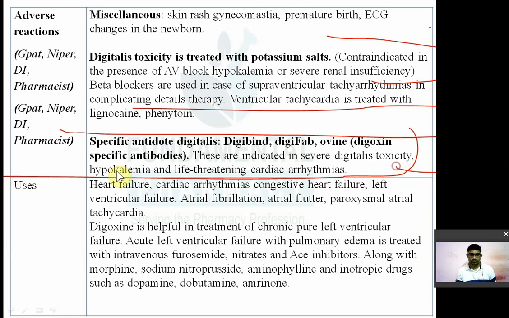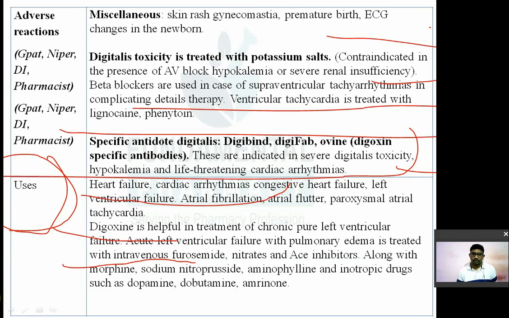What are the uses of this digitalis or digoxin or digitoxin? So they are used in heart failure, cardiac arrhythmia, congestive cardiac failure, left ventricular failure, atrial fibrillation, flutter, paroxysmal tachycardia. Digoxin is also useful in chronic pure left ventricular failure. Acute left ventricular failure with pulmonary edema is treated with intravenous furosemide. अगर pulmonary edema है तो digoxin भी दे दो और थोड़ा सा furosemide भी दे दो.